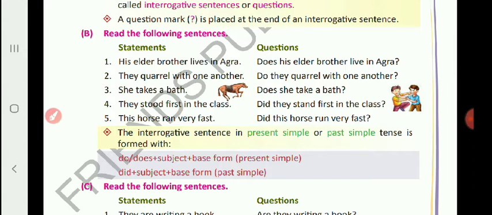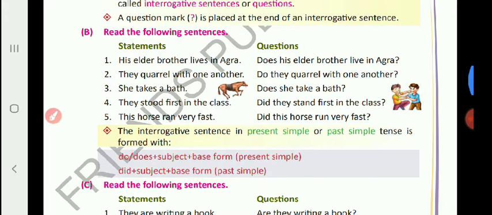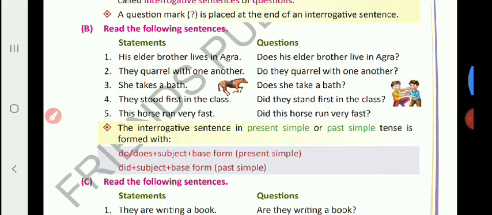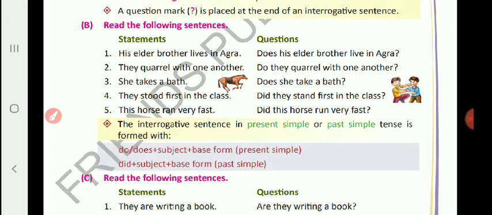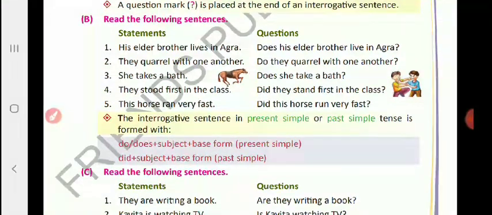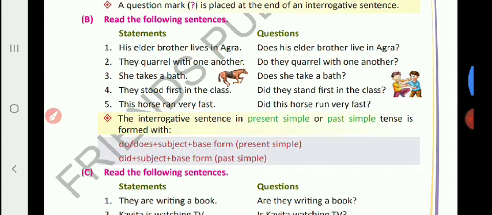That is simple present. Does he run very fast? At the end question mark. Now, if the subject is plural in present simple tense, take plural verb do plus subject plus base form.